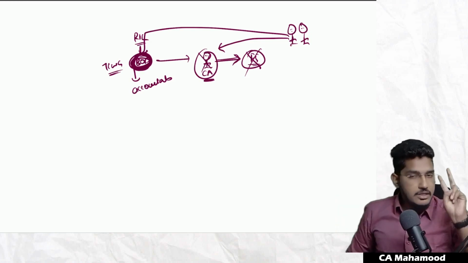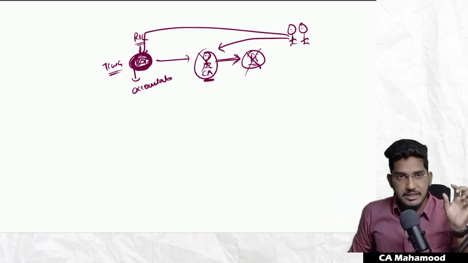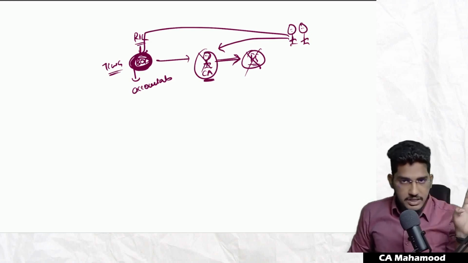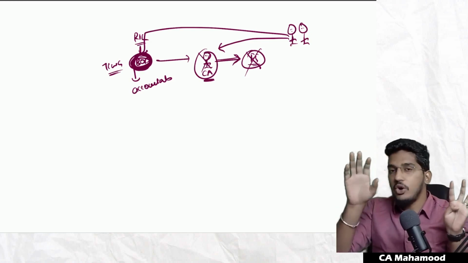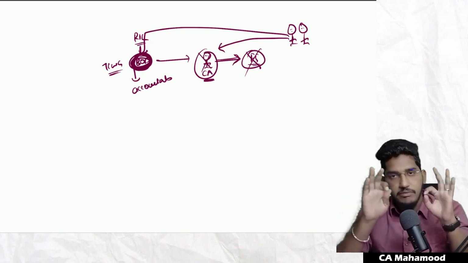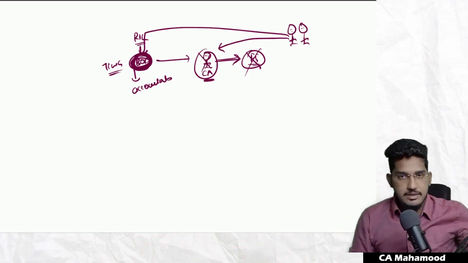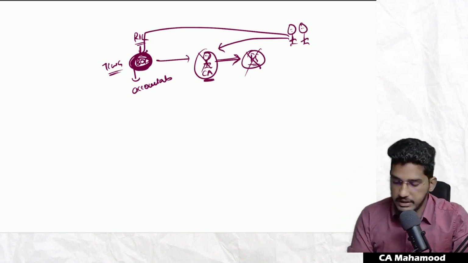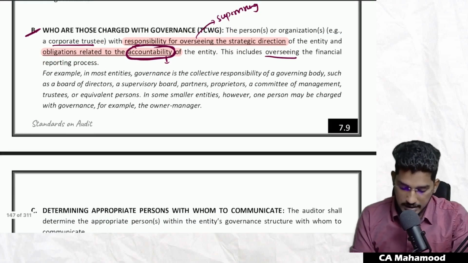So who are those charged with governance? Two points you have to present there. Those who oversee the strategic direction, and those who deal with the obligations relating to accountability. If you write these two sentences, you will get full marks regarding the definition of those charged with governance. So hope you guys are able to understand.